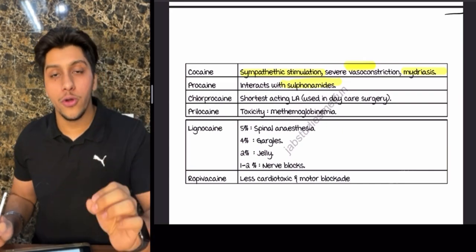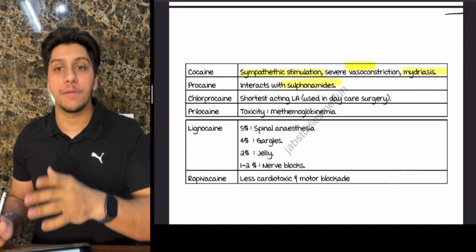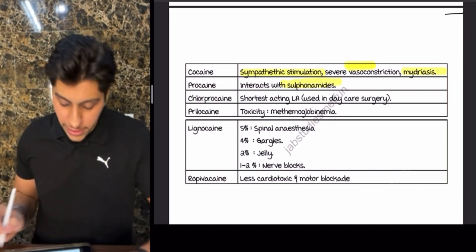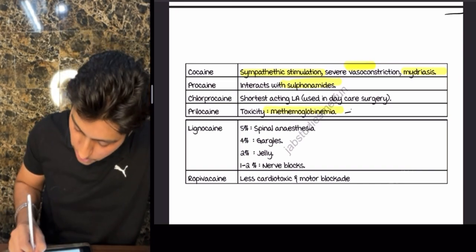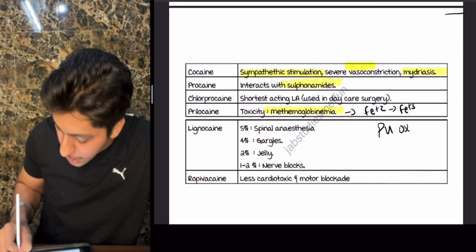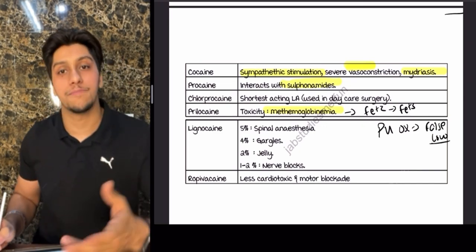Okay. Chloroprocaine, which we said is the shortest acting local anesthetic. That is why it is preferred in daycare surgeries. Prilocaine. Now what prilocaine does is it causes methemoglobinemia. What is methemoglobinemia? It is the conversion of Fe+2 to Fe+3. Thereby, when you check the pulse ox, you will have a falsely low SpO2.